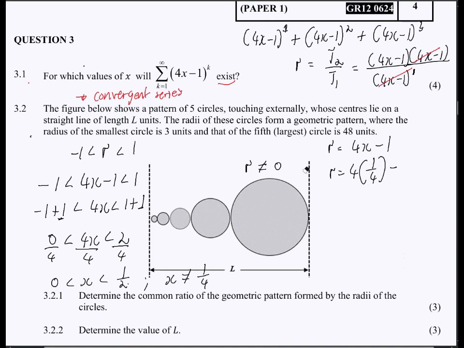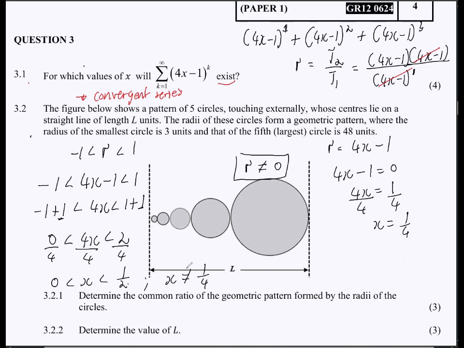Because check, if we say 4 times 1 over 4, and then minus 1. So basically, to find that value, you can just simply say 4x minus 1 is equal to 0. So this would be 4x is equal to 1, and then divide both sides by 4, your x is equal to 1 over 4. But then if your x is equal to 1 over 4, that means R is equal to 0, but R should not be equal to 0.